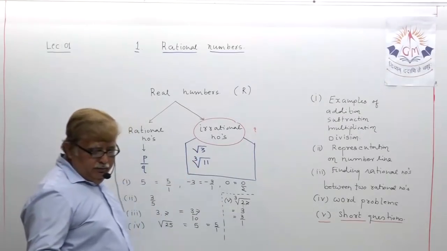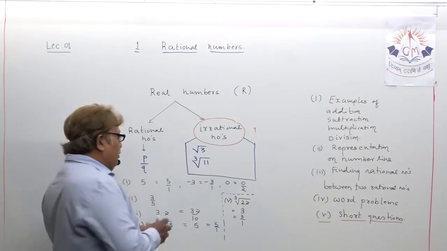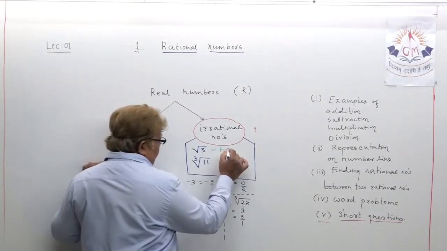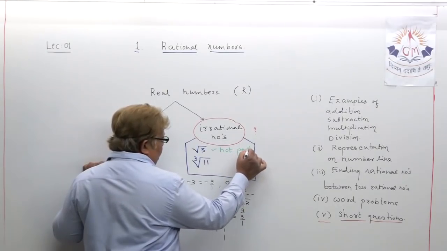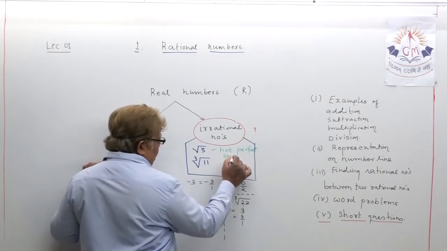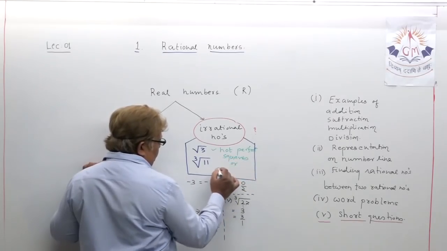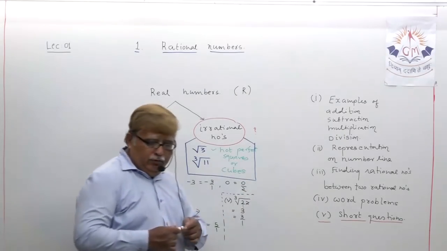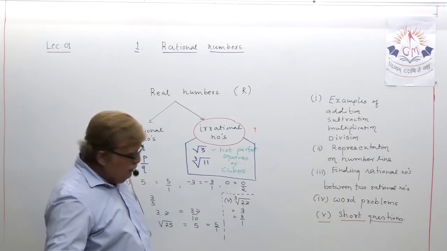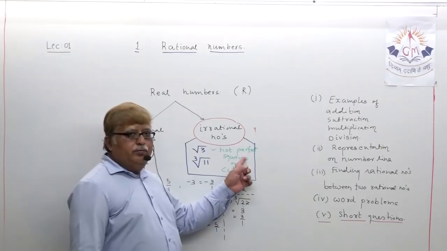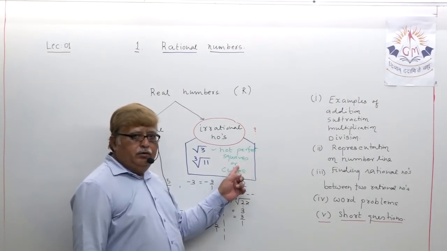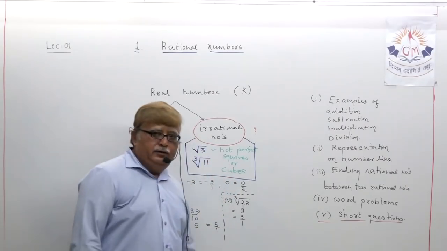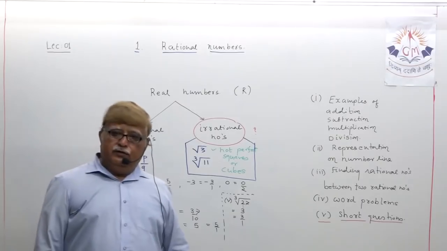Those numbers which are not perfect squares or cubes, try to understand, not perfect square, not perfect cube, are all included in the category of irrational numbers.